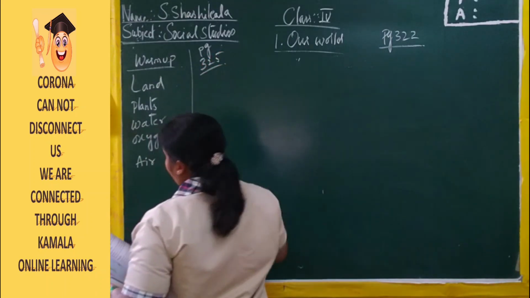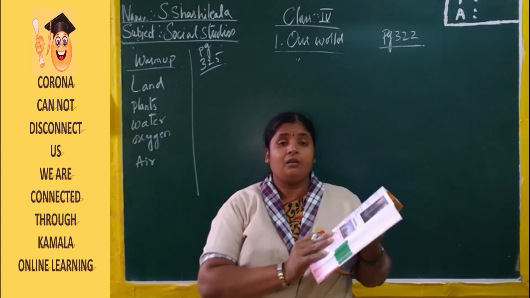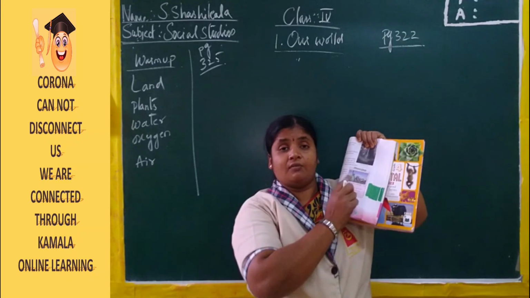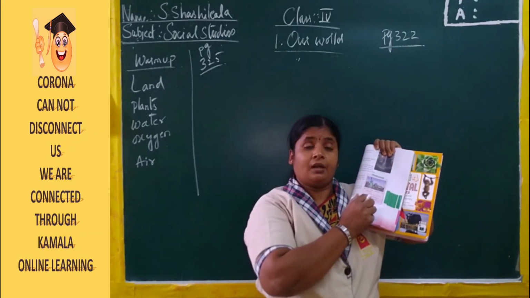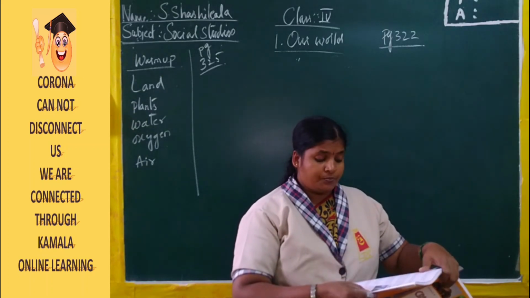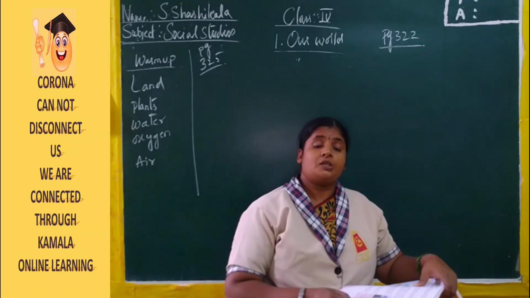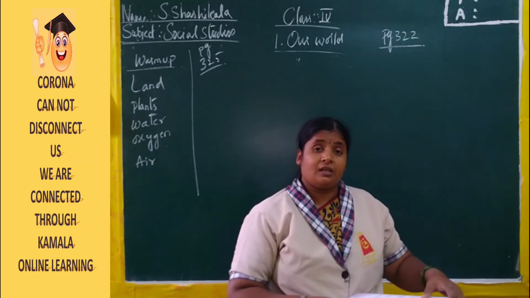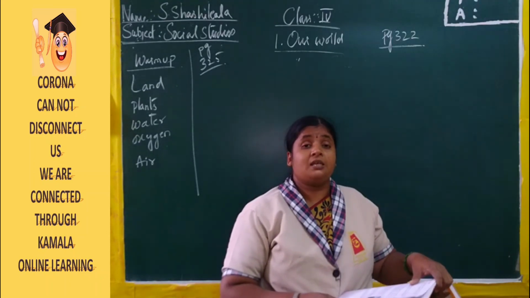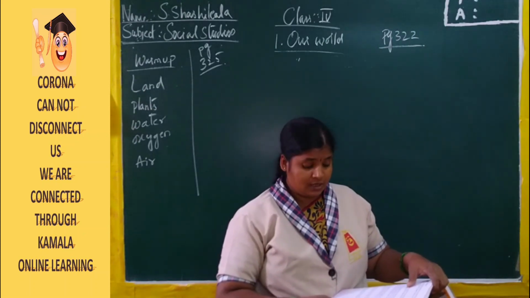Page 325, picture study. Can you identify this picture here? Here in the textbook, page number 325, the picture is given for you. Please identify the picture and write the name of the statue. You can see this picture regularly on our TVs, mostly in the National Geographic channels, or in the news, or even when discussing one particular place on the Discovery channels.